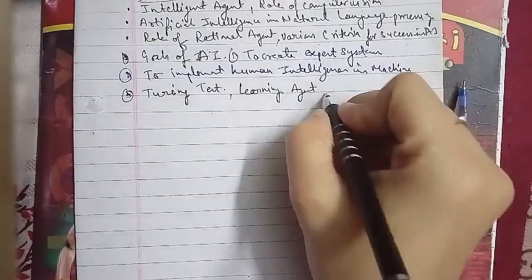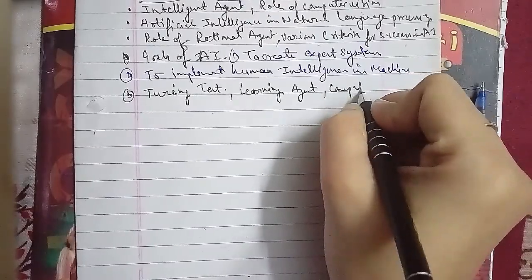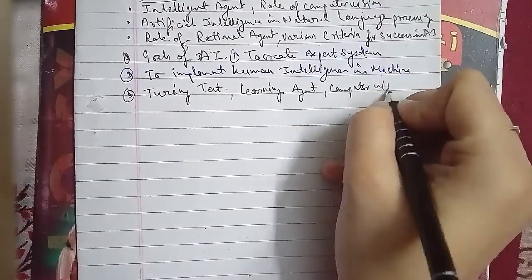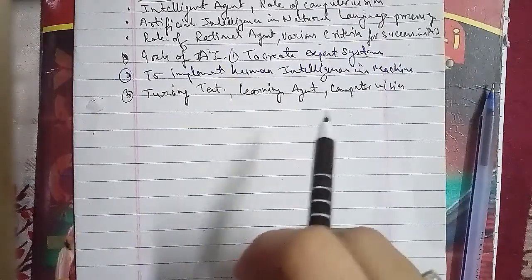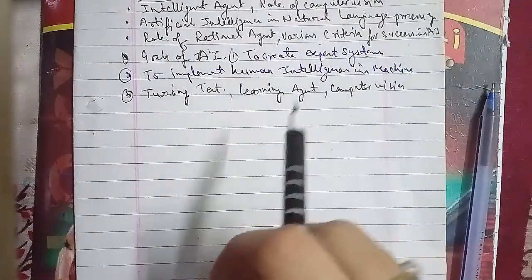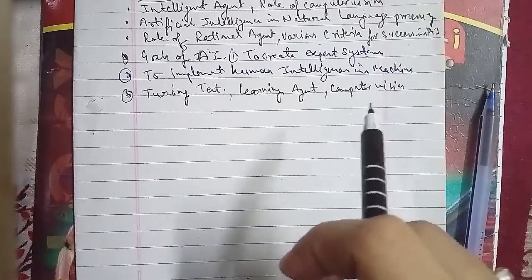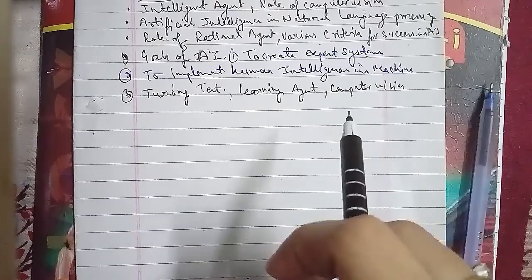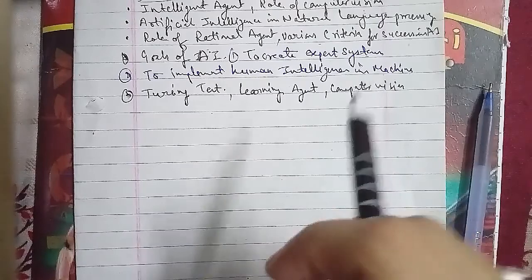Now we'll go ahead to discuss the difference between strong AI and weak AI, that is, strong artificial intelligence and weak artificial intelligence. This has been asked for 2 marks. We will discuss two differences.